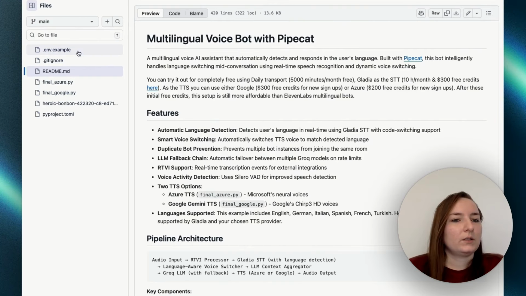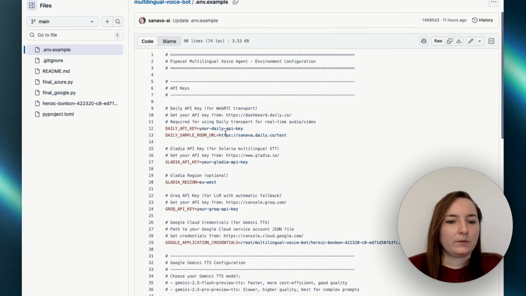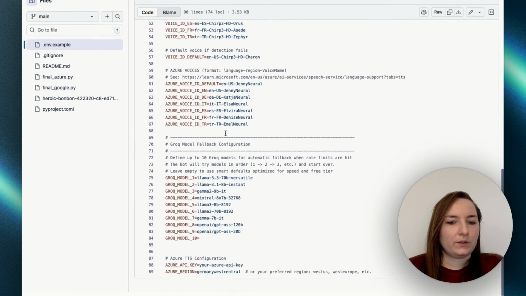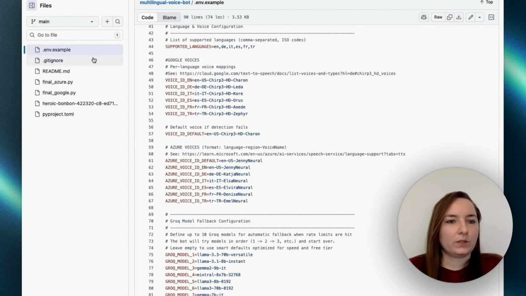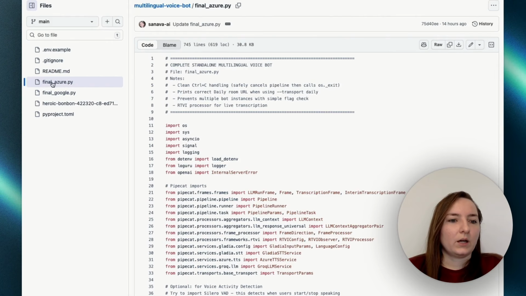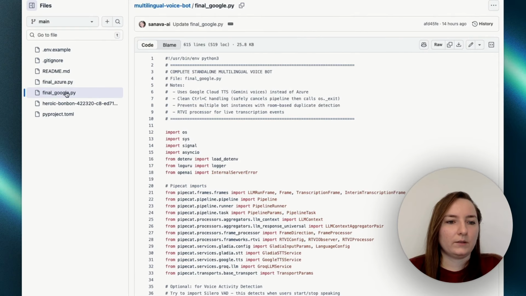Let's start here. So the environment variables. Here we have the environment variables, which we will look into later. Then we have our Azure bot, if we want to use Azure for the TTS. If we want to use Gemini TTS, then we will activate this file.